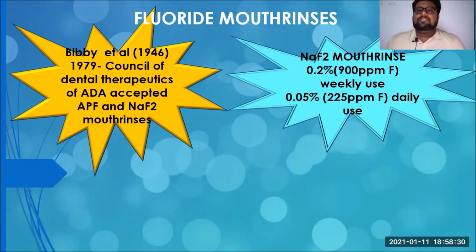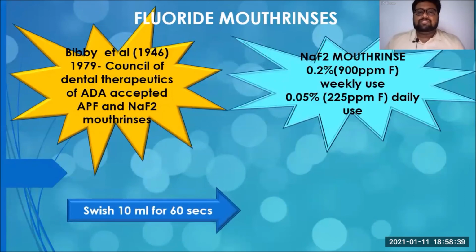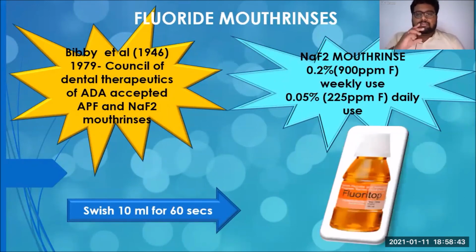This mouth rinse has a more effective action compared to the fluoride dentifrice because it is used by just swishing in the mouth. We take 10 ml of this solution and swish it in the mouth for 60 seconds. This is going to give you a more positive result compared to the fluoride dentifrice which is available.